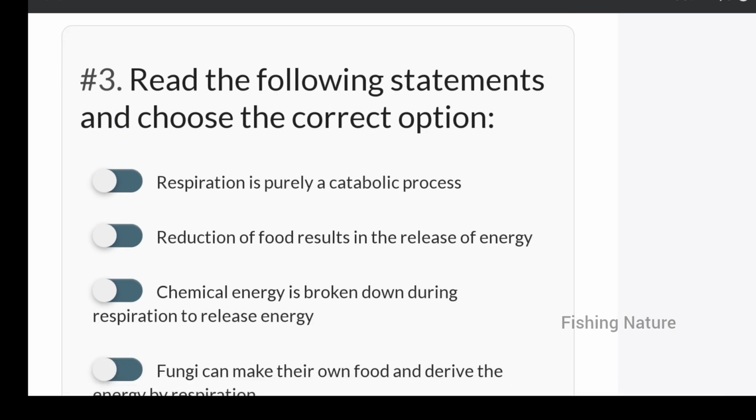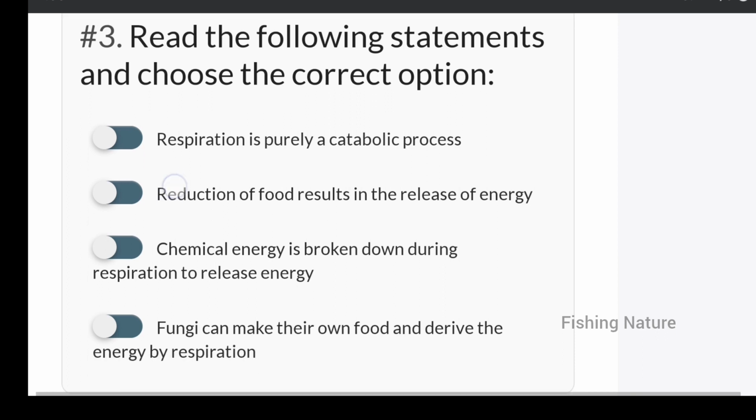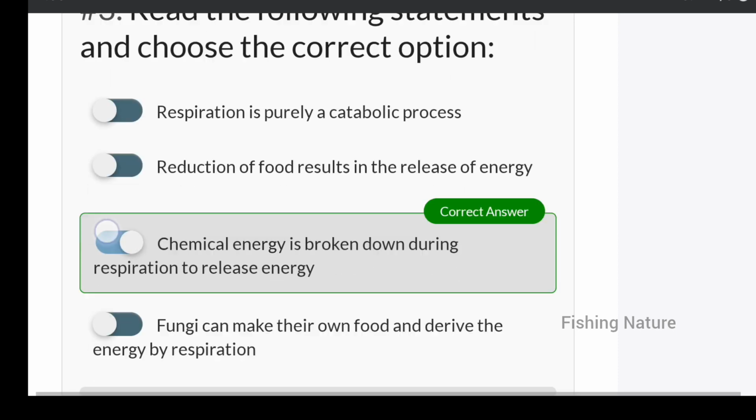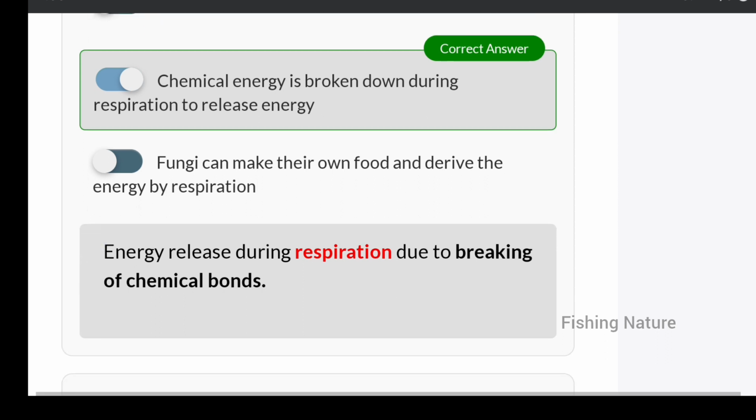Next, read the following statement and choose the correct option. Respiration is purely a catabolic process, or reduction of food results in the release of energy, or chemical energy is broken down during the respiration to release energy, or fungi can make their own food and derive energy by respiration. Which is the correct option? Option C is the correct option. Chemical energy is broken down during the respiration to release energy.